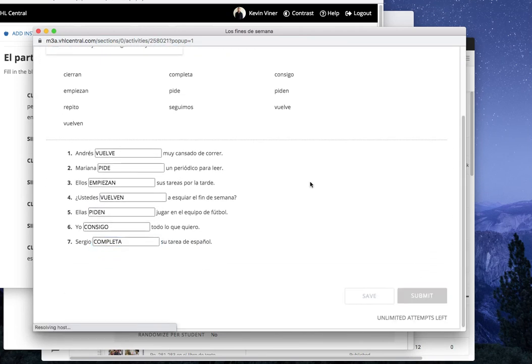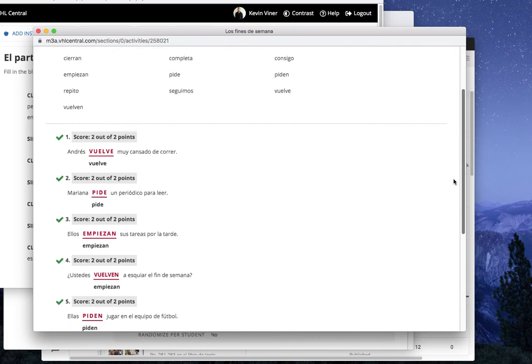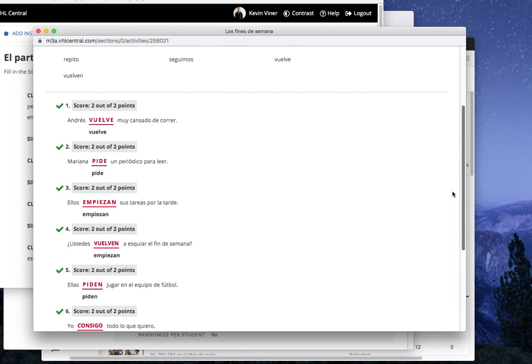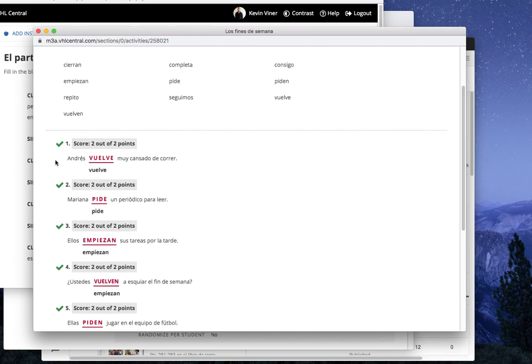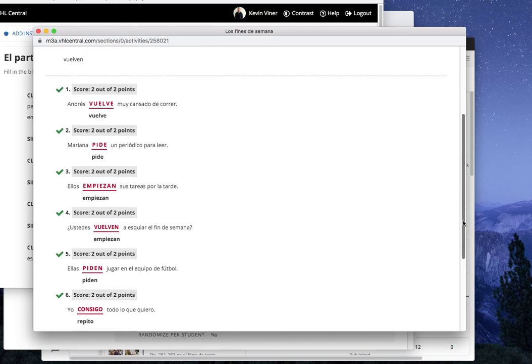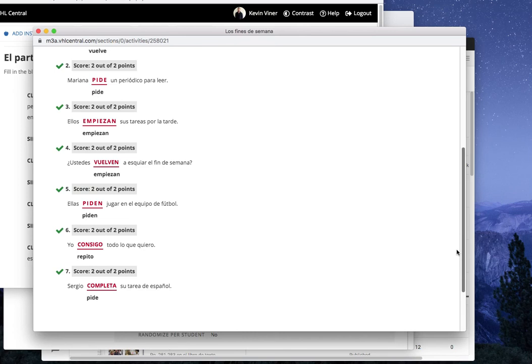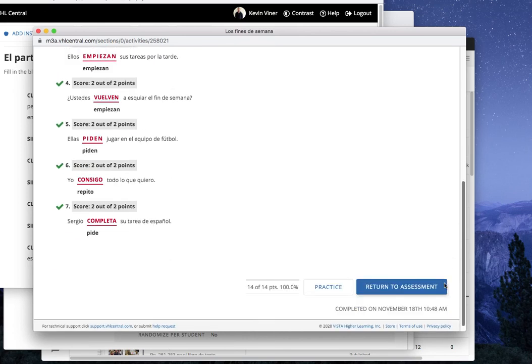So let's see how we did here. It's telling us we got them wrong because I put them in capitalization, and it does look like maybe we got one wrong. So let's look here. So number 1, vuelve, got that right. Pide for number 2. 3, empiezan, got that right. Again, it's red. Oh, actually, no, we got the check mark. I'm not really sure if we got them wrong or right. But anyway, I think it's marking it wrong because maybe we... Wow, so we did get some wrong. Interesting.